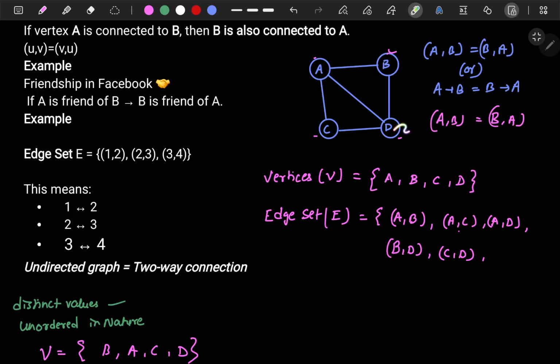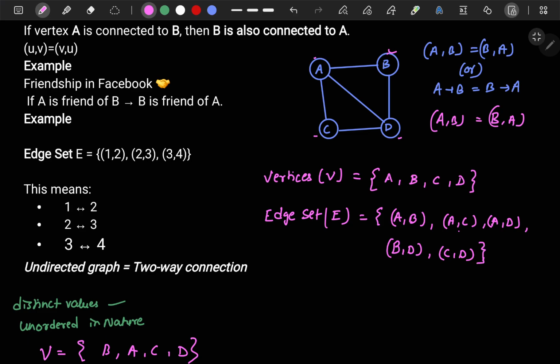Now you try to see D related to A. If I mention D related to A, let's check whether A related to D is already there. Yes, already there, then you don't have to mention it. D related to C: let's check whether C related to D is already there. Yeah, already there, then you don't have to mention it. Now D related to B. Check whether B related to D is already there. Yes, already there. If it is already there, then you don't have to mention it, right? So that's it. That is the edge set.